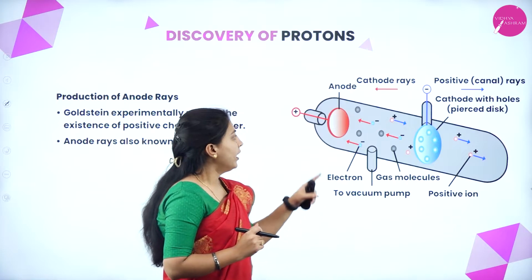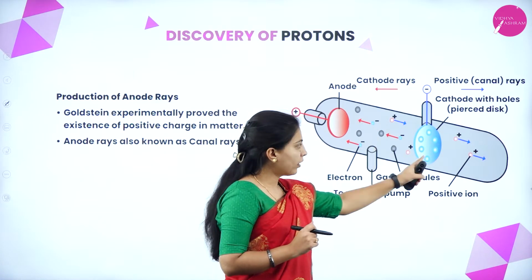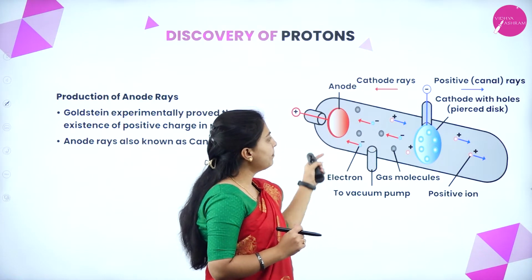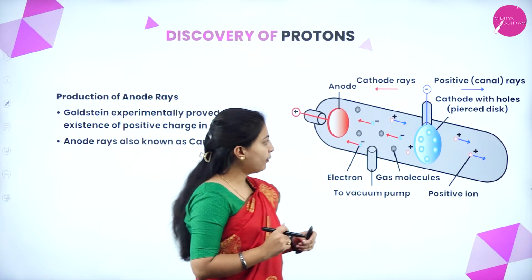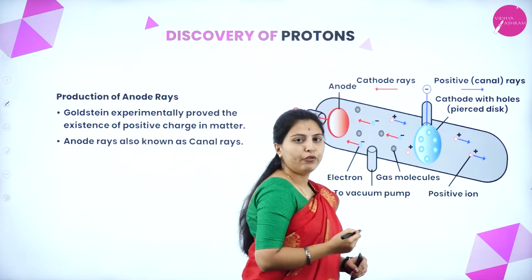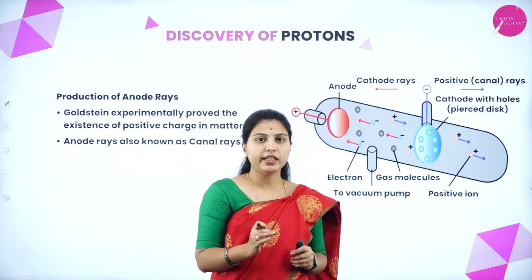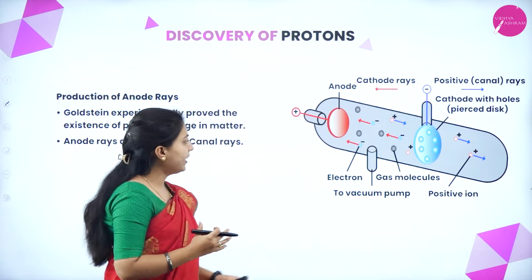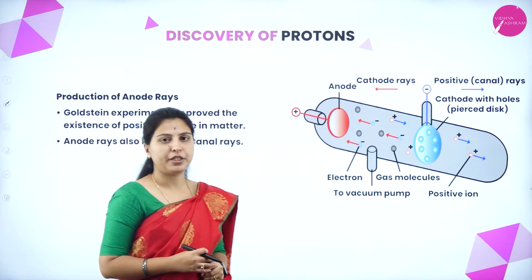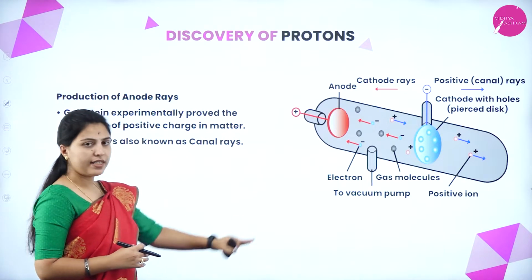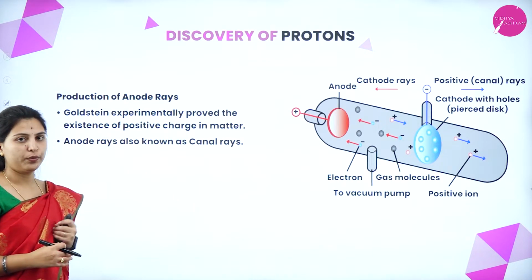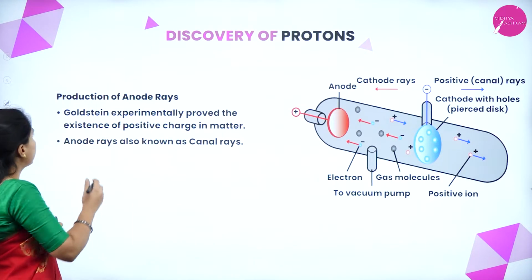When the electrons were moving from cathode to anode, at that same time the protons move from anode to cathode. They pass through the perforated cathode, reach the fluorescent material, hit it, and make it glow. By that, we can show the positively charged species. This is the same discharge tube we saw with the cathode rays.